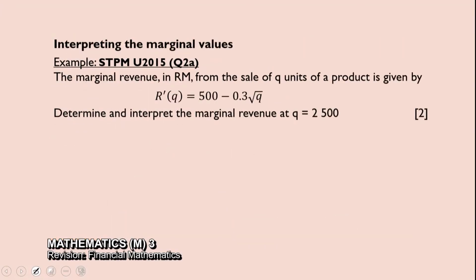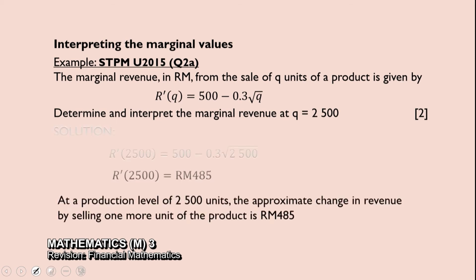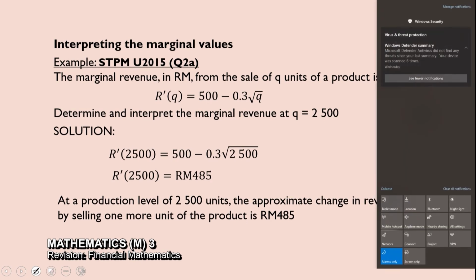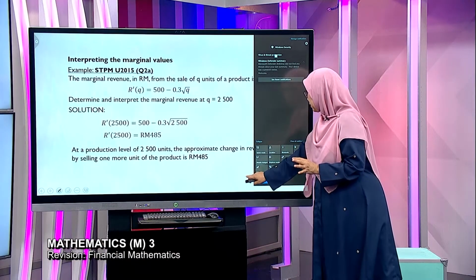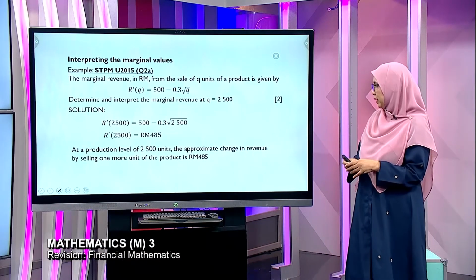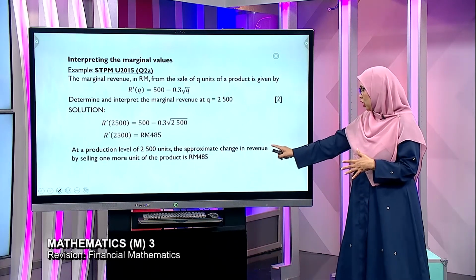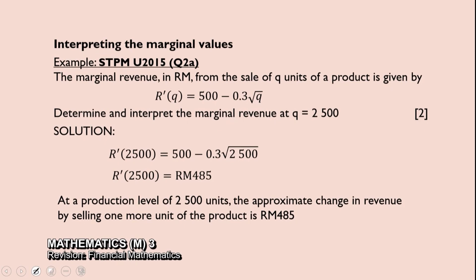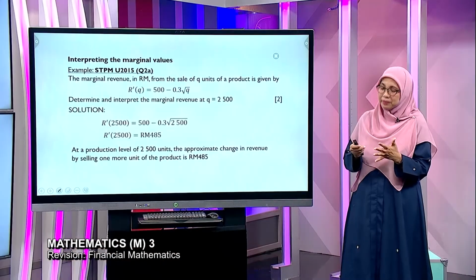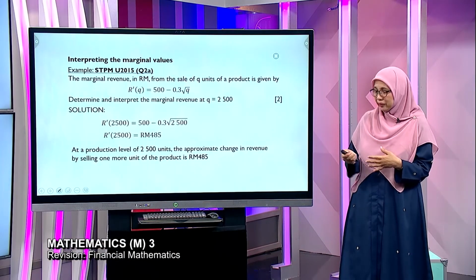And then I will give you tips how to interpret the marginal values. Okay, kita banyak. We have here, for example, the marginal revenue. So when you interpret, make sure you have the production level, the approximate change in revenue by selling 1 more unit of the product is RM485, meaning that you must know what it means, yeah? Apa maksud 485 tu?